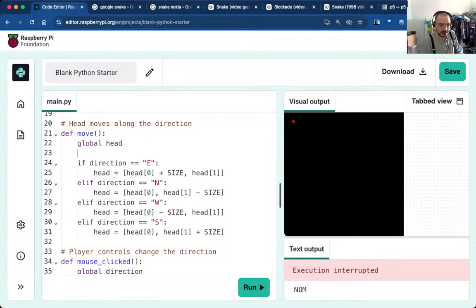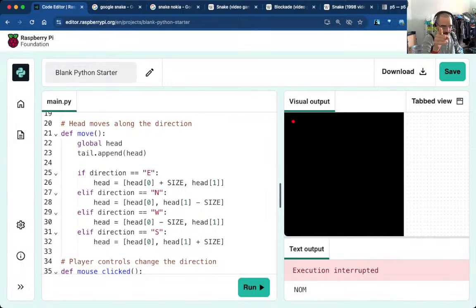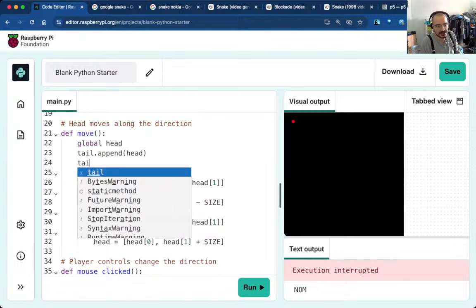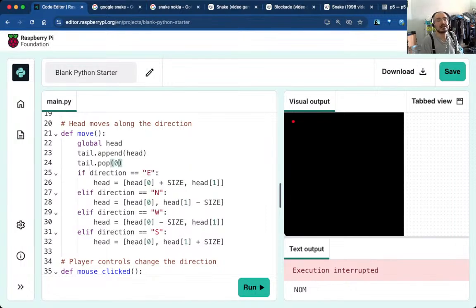So it's tail.append head. Remember this moment, because I will explain why in a second. So we put it at the end of the list. So the tail list is going to look like the first element is the tip, and the closer you get to the end, the closer you get to the head. We add the old coordinates of the head to the back of the list, and then we're going to remove the first element. To remove the first element of a list, we use the method pop. By default, pop will pop the last element, so we want pop 0 to say remove the first element. That will make the snake move.